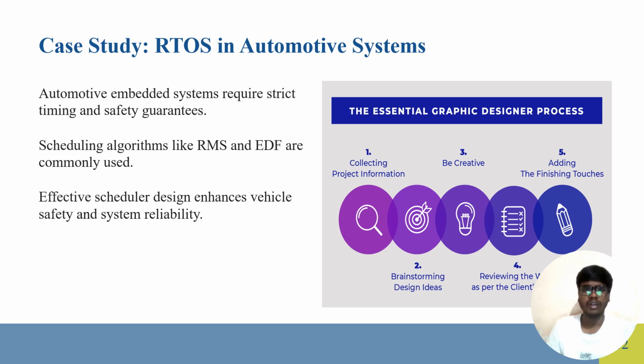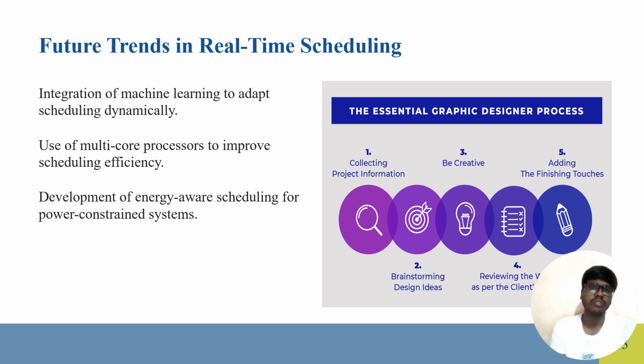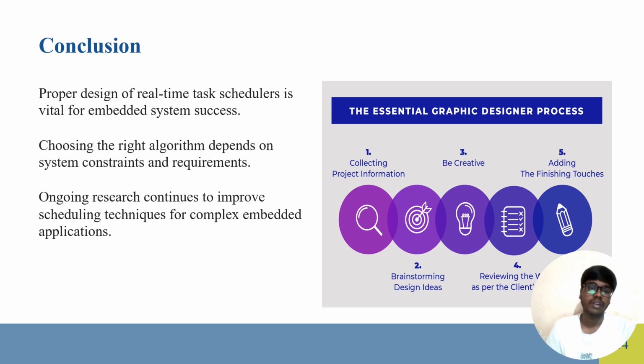Then coming to future trends in real-time scheduling: integration of machine learning to adapt scheduling dynamically, use of multi-core processors to improve scheduling efficiency, and development of energy-aware scheduling for power-constrained systems. Here we can see some of the future trends.